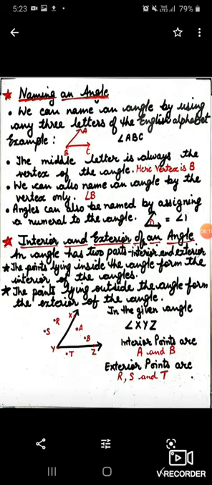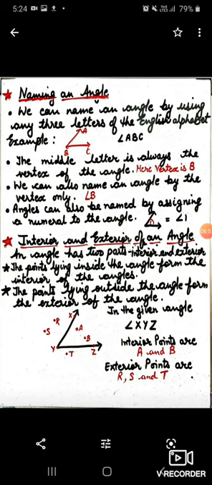Now let us understand how we name an angle. We can name an angle by using any three letters of the English alphabet, written in capitals. For example, in the given figure, the angle is shown by the name angle ABC, and we take all the letters in a continuous manner.